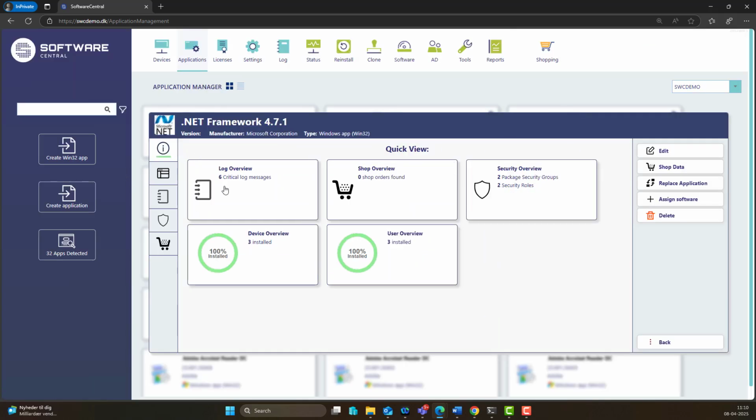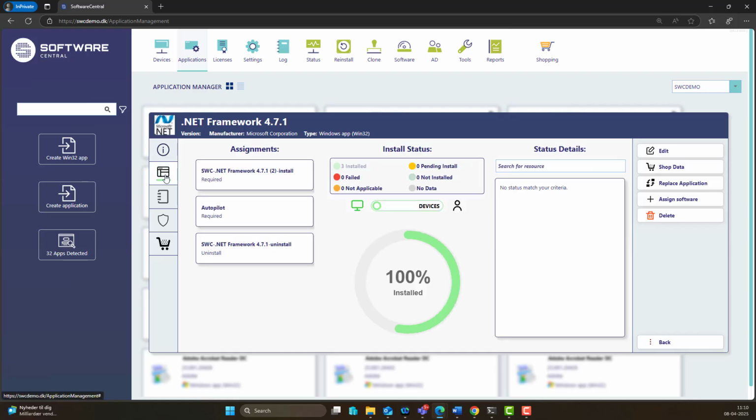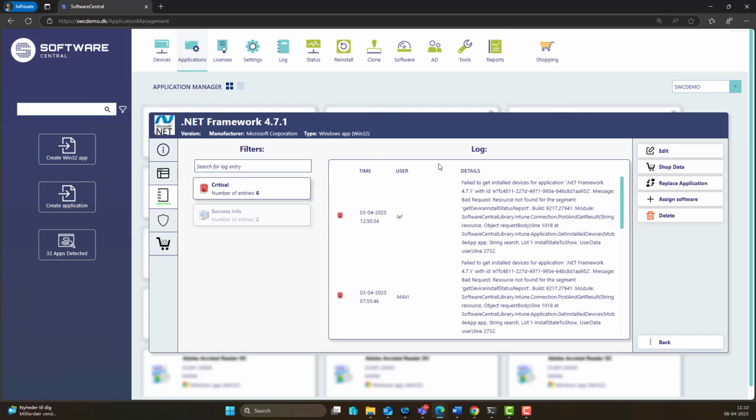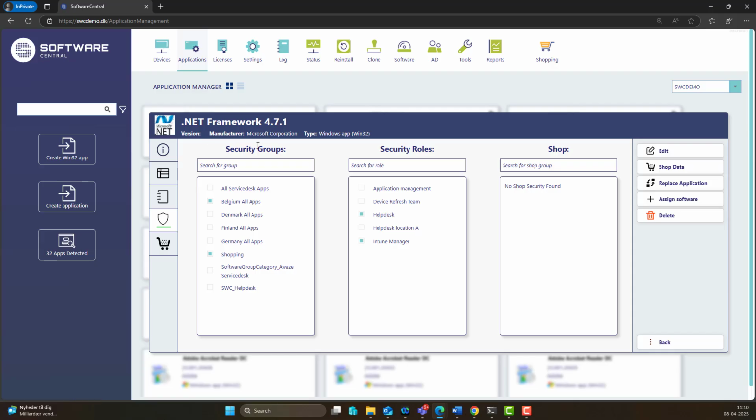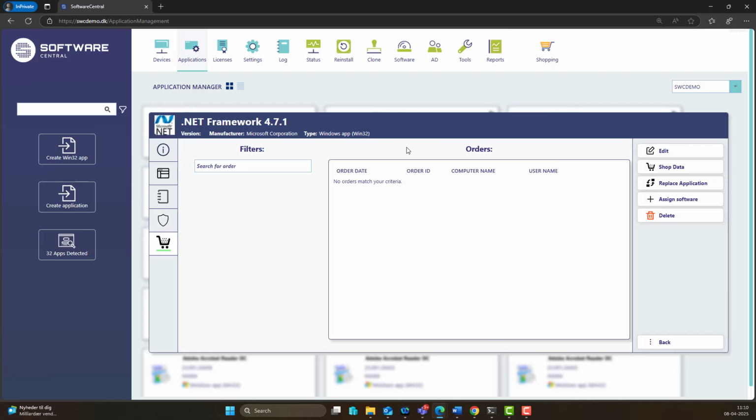The overview, again, a quick overview. We can see the assignments, install status per device, per user, the logs, we can see everything logged on the package. We can see the security groups, security roles, the shop portal, and then we can also go back and see what is in the shop, which users have ordered this, and so on, and back.